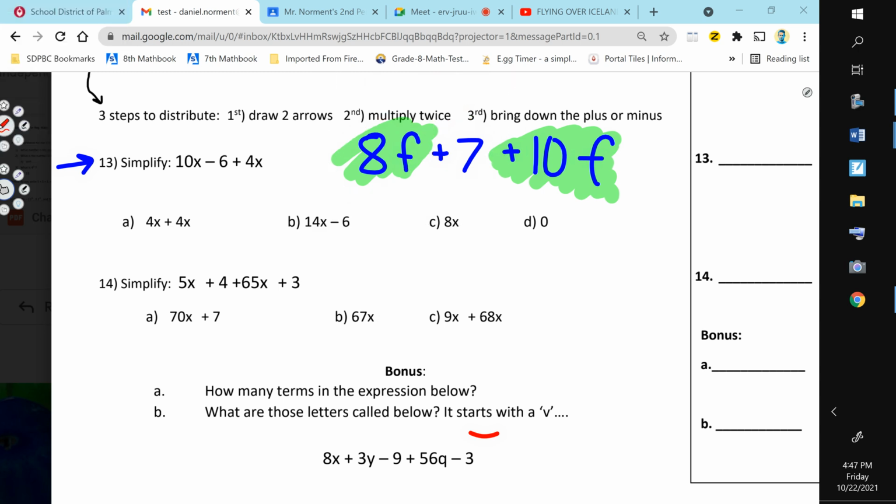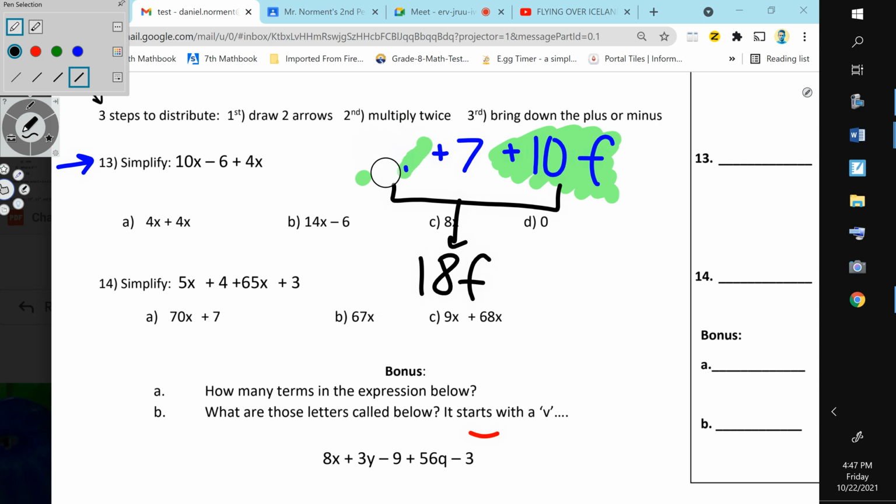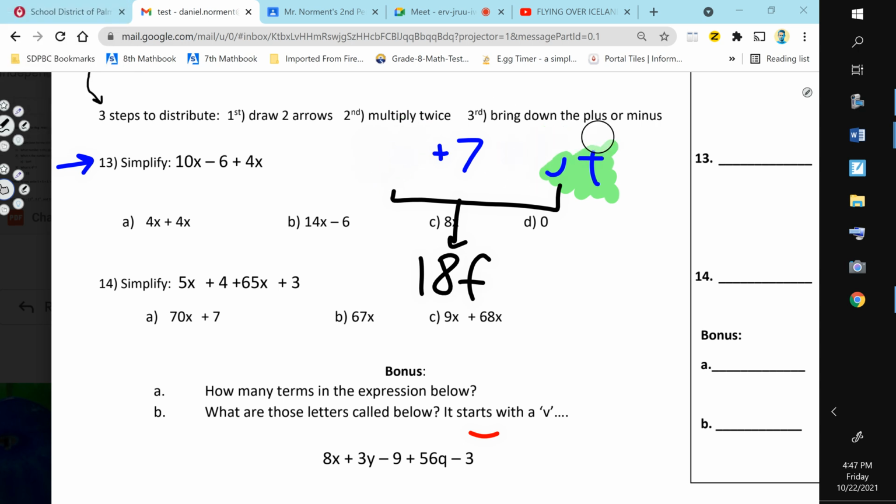What you have to do is take this and this, and you combine them to get 18f. And then this plus 7 right here, you're just going to bring it down, and that is going to be my answer.